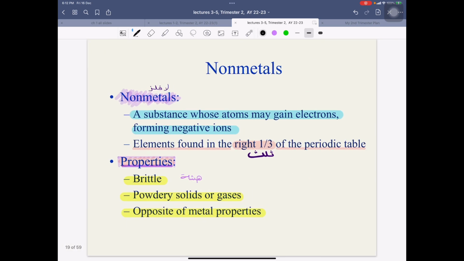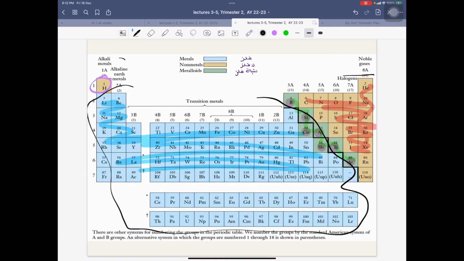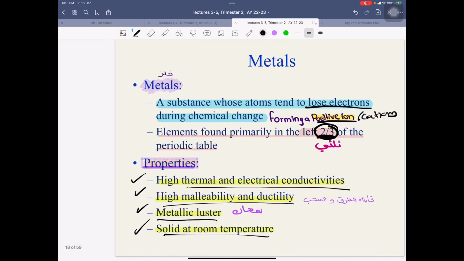After that we have the non-metals or lafillers, a substance whose atom may gain electrons forming negative ions or ايه قلنا anions. So they gain electrons and their elements found to the right of the 1/3 of the periodic table. ثلث. See هذه بس هنا non-metals. لو حفظنا درج الميتالويد for example this it makes our life way much more easier. نحفظ درج الميتالويد ونسوي له highlighting في الاختبار, بعدها حنعرف نفرق بين metals و non-metals مع اننا ناخذ حذرنا انه hydrogen is not metal.